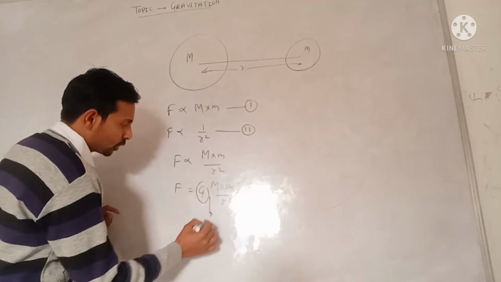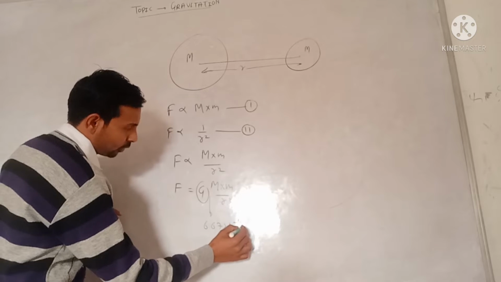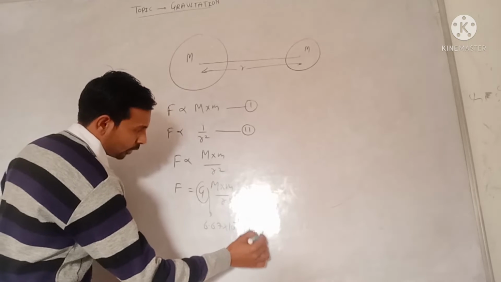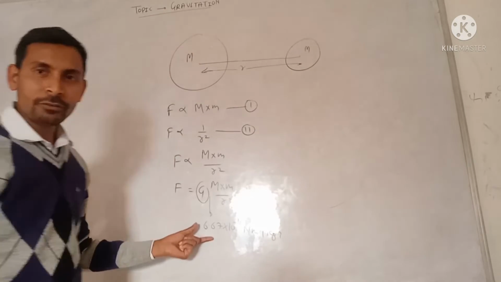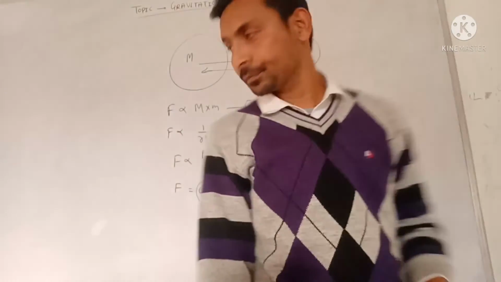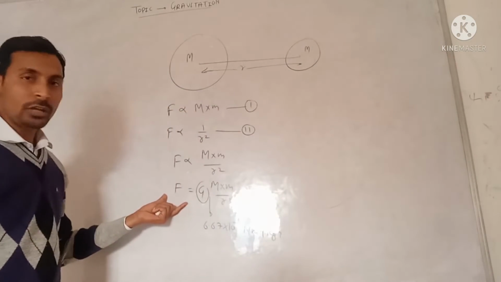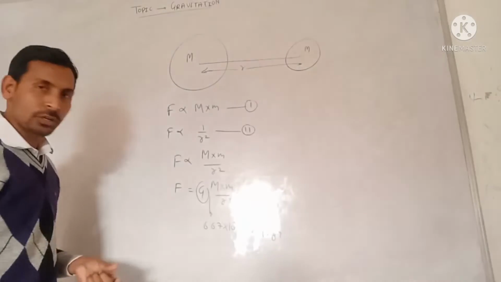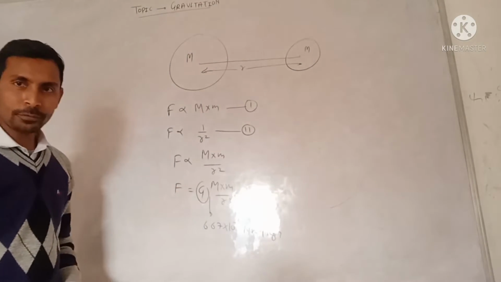It has the value 6.67 into 10 to the power minus 11 Newton meter square per kg square. This value was first given by Henry Cavendish. So we can say that this force is actually governing this whole universe.